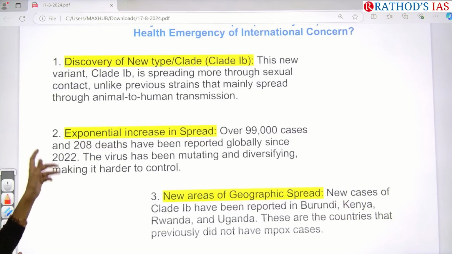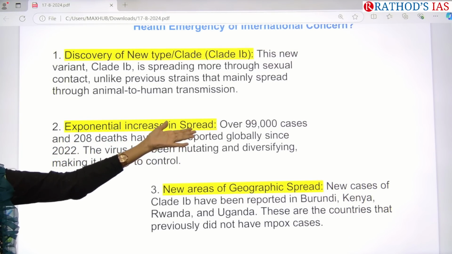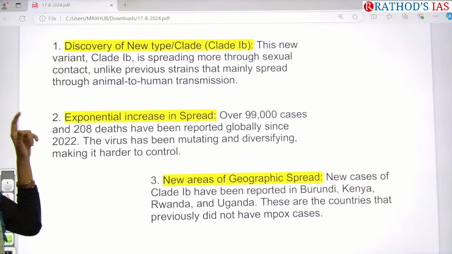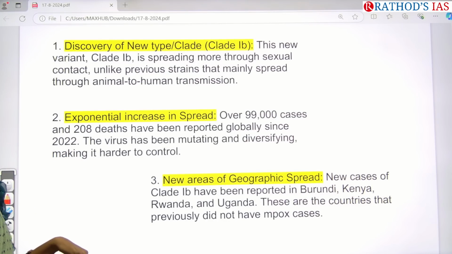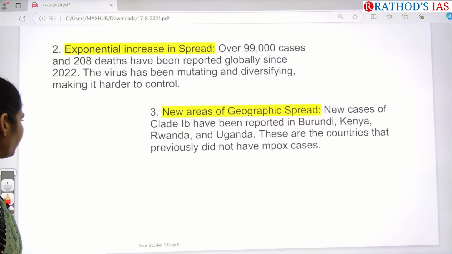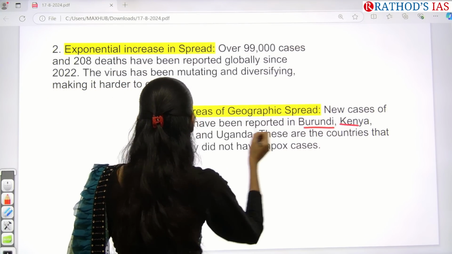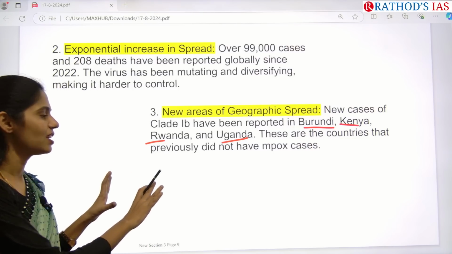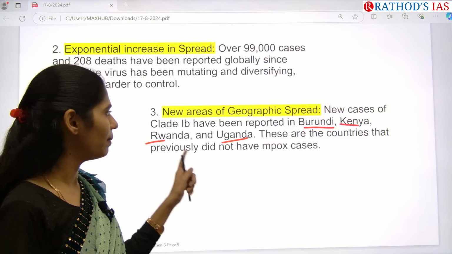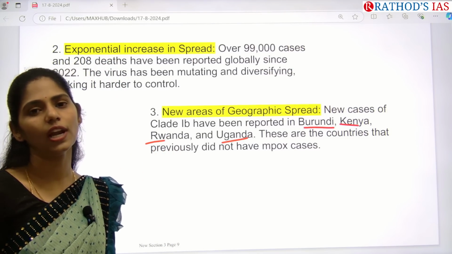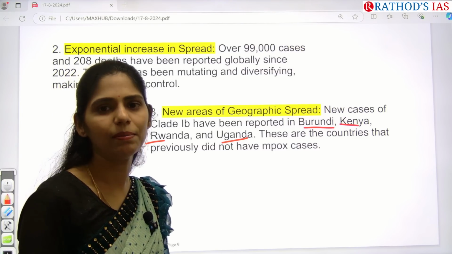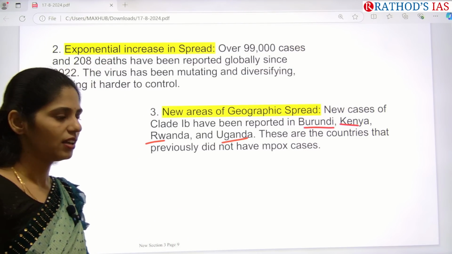Next, there is an exponential spread in cases. For example, over 99,000 cases were found as of 2022, but now it has increased to a very large extent. And new areas of geographical spread happened this year, especially Burundi, Kenya, Rwanda, and Uganda. In these places, previously not even a single case of mpox had been recorded, but now this new clade 1b has been reported. Because of this, WHO declared it a public health emergency of international concern.